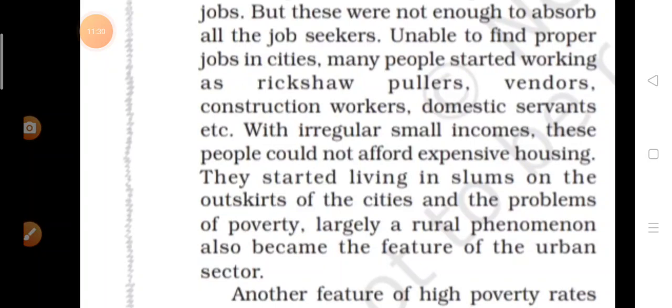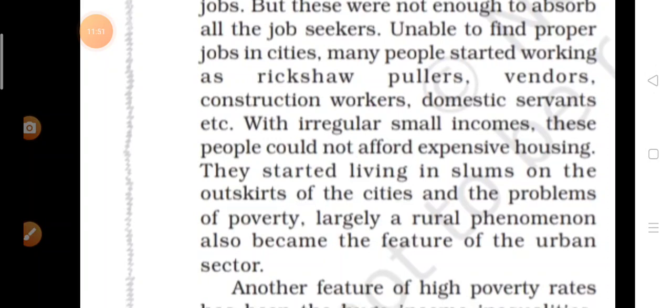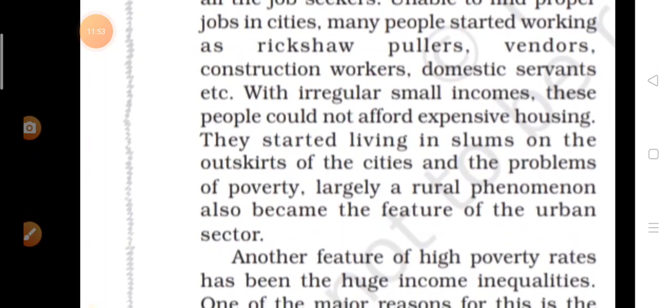Then they were not getting high income; they were getting low income. Because of the low income, they couldn't afford a standard life, or they couldn't afford to live in a good locality. So where were they going to live? They started living in slums.